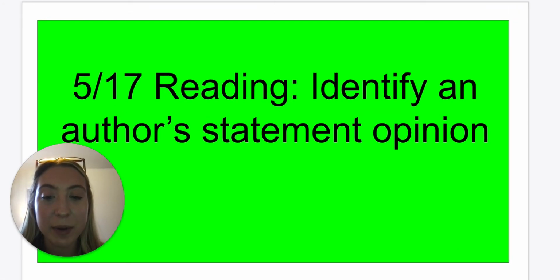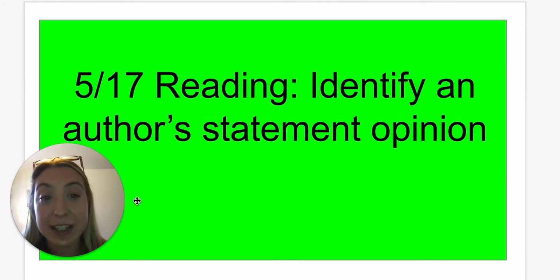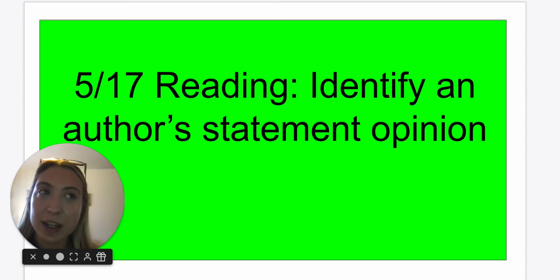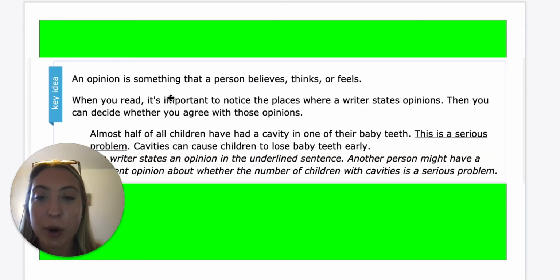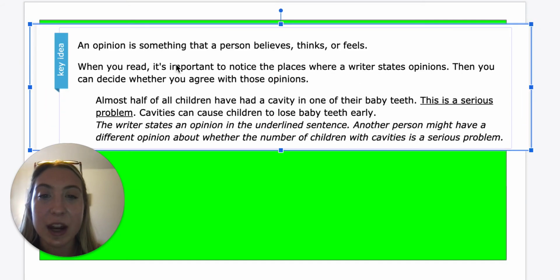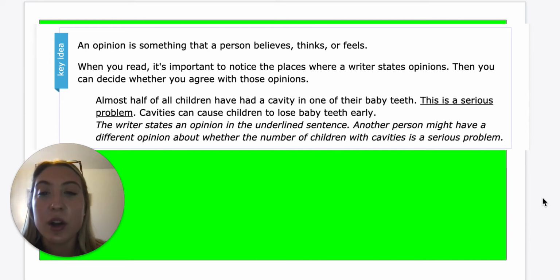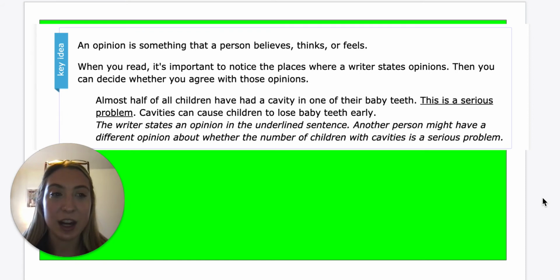Today for reading, we're going to be going over identifying an author's statement of opinion. So remember, we went over last week a little bit what opinions and facts are. An opinion is something that a person believes, thinks, or feels. So it could be different for each person. When you read, it's important to notice the places where a writer states opinions. Then you can decide whether you agree with those opinions or not. So we know it's an opinion if it's not going to be in a textbook, or if it's not a fact, something we can look up and see for ourselves. It's a feeling that we have about something.